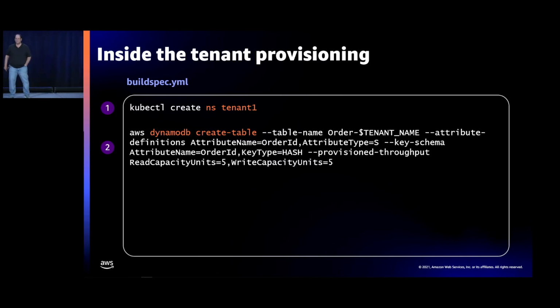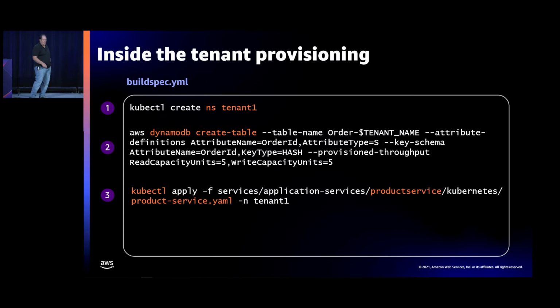And then we'll create an order table, which you'd think, well, why is that here? But if you think about it, we said order is in a siloed model, so every single time we onboard a tenant, we don't just have to create their namespace, we know that they're going to need a separate order table for each tenant that's coming on. And then we're going to go out to those per-microservice YAML files and tell them to essentially deploy and set up that microservice here.